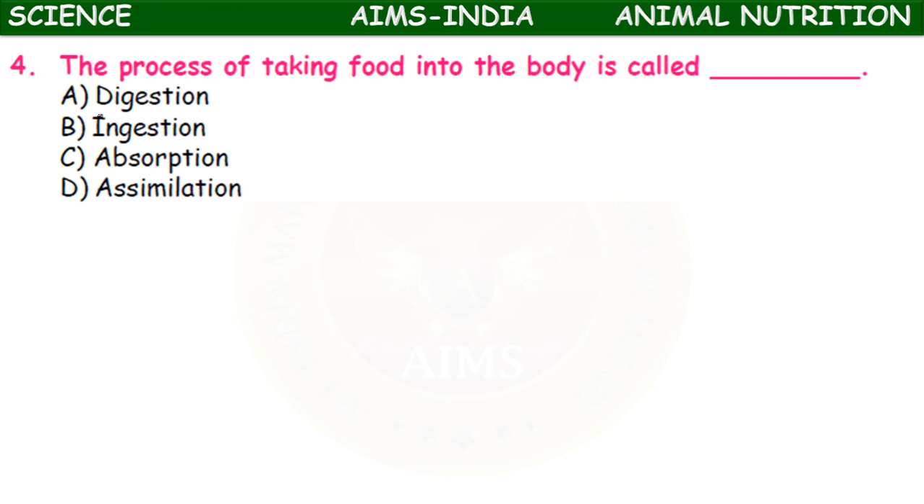The process of taking food into the body is called, there are 5 main steps in the nutrition in multicellular animals. They are ingestion, digestion, absorption, assimilation, and egestion. So the process of taking food into the body is called ingestion.